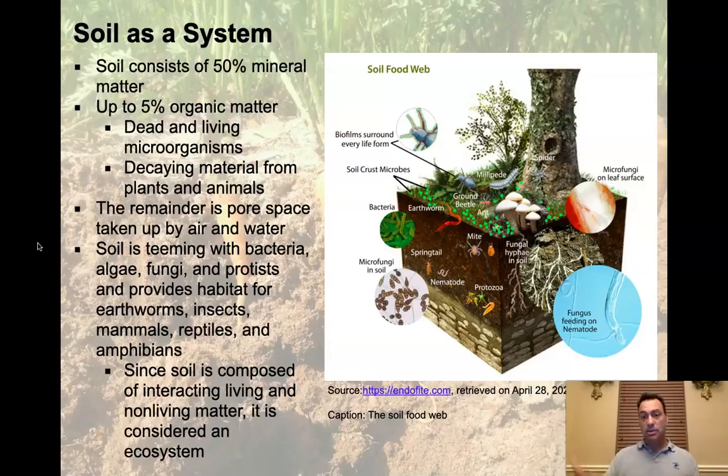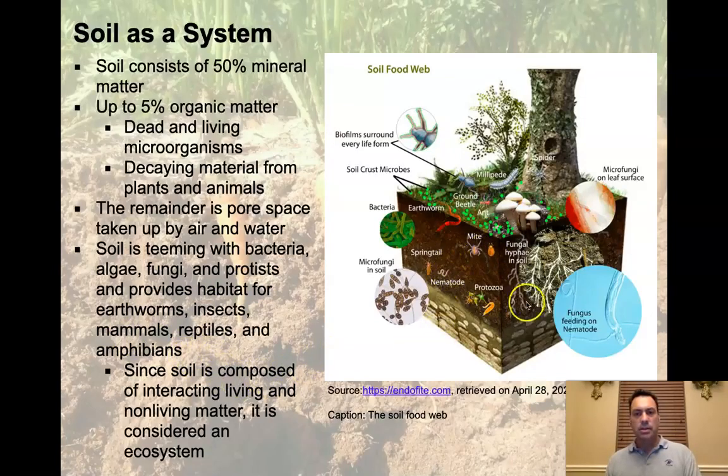And if you're able to get those things cycling around, remember, those are the 4 biospheres. Your minerals are part of the geosphere, the biosphere, the hydrosphere, and the atmosphere are all coming together in that soil. And so you're going to have a vibrant ecosystem down there. It turns out that soil is teeming with bacteria, algae, fungi, and protists, and provides habitat for earthworms, insects, mammals, reptiles, and amphibians. It's incredible what we'll find down there.